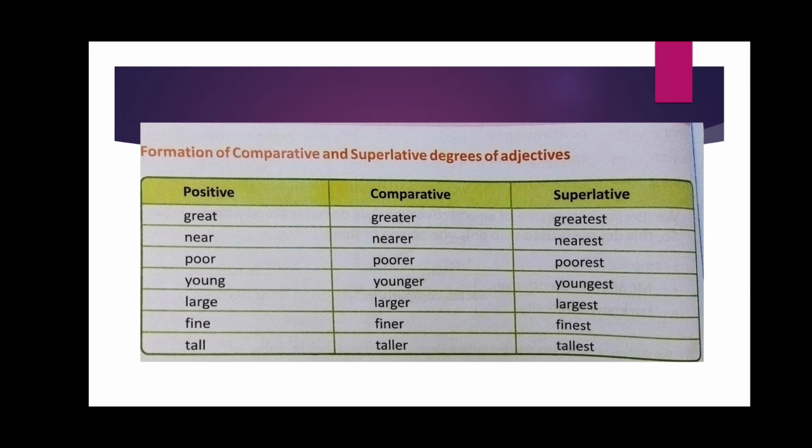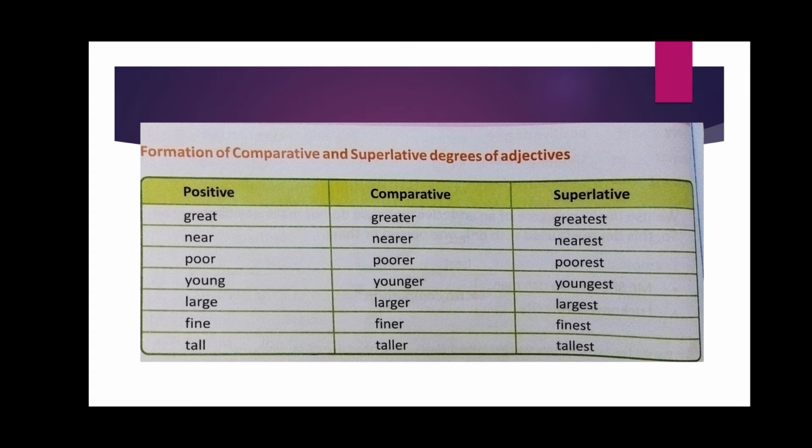Here in positive degree first is great, and in comparative degree we have added ER to it, and in superlative degree we have omitted R and written ST. You have to remember all this. There is no extra formula, you can remember by reading it.